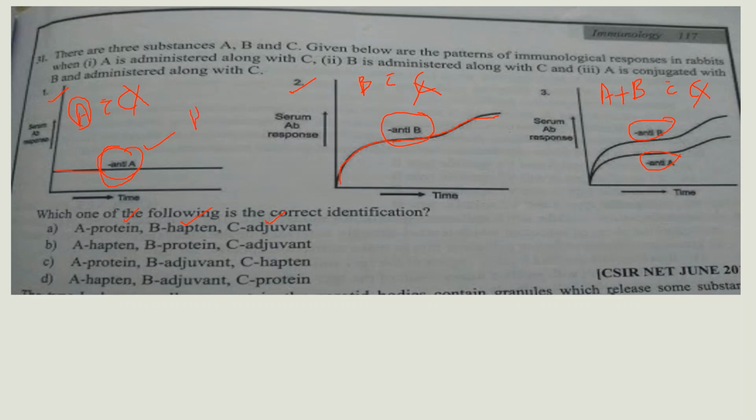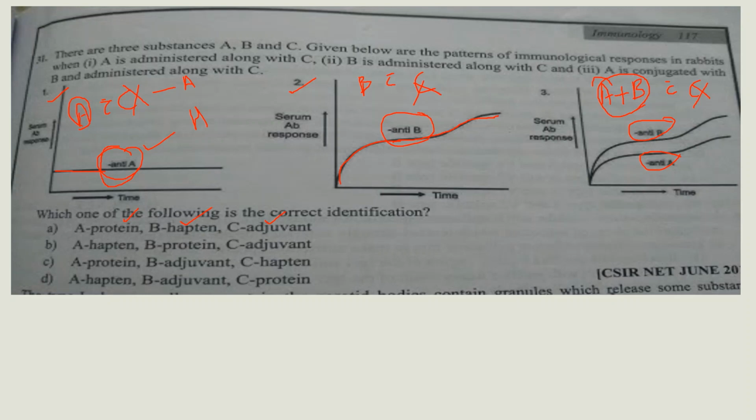And C is an adjuvant, and here B is a protein, because A is conjugated with B. Here A is a hapten conjugated with B and administered along with C. A is a hapten, B is a carrier protein and C is adjuvant.